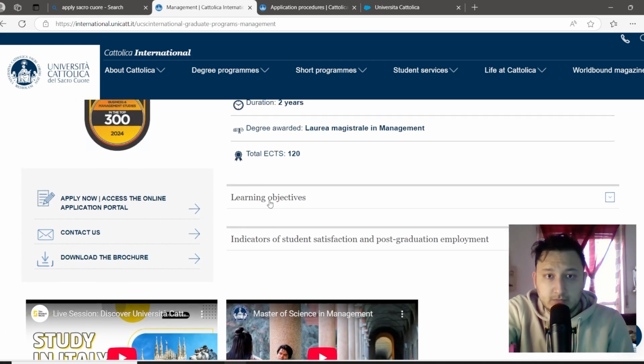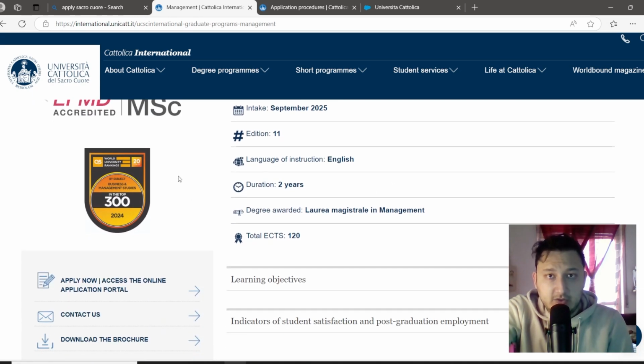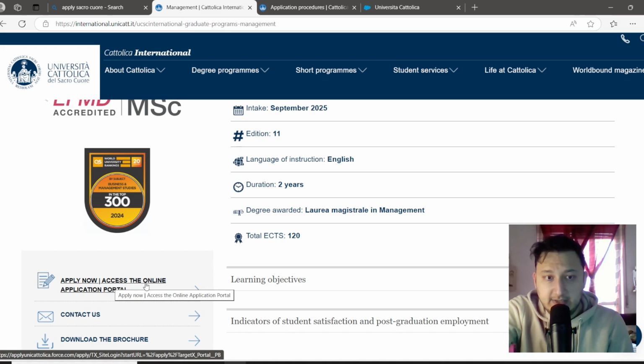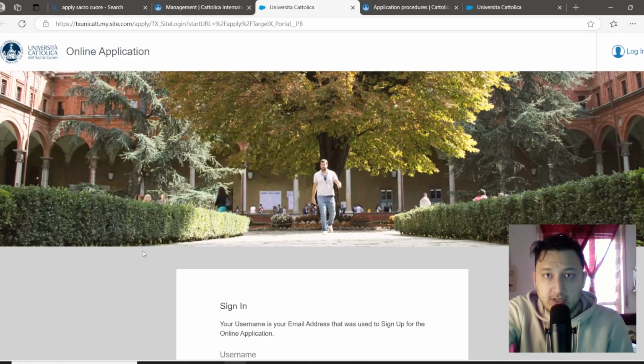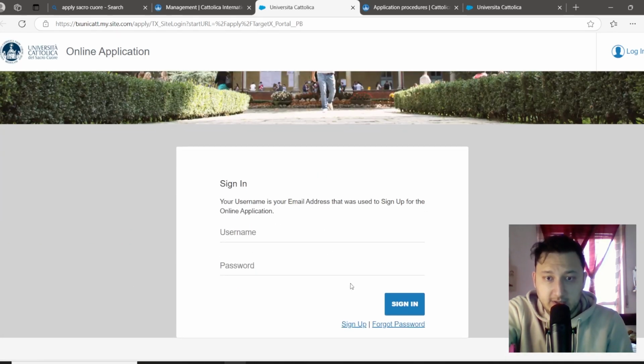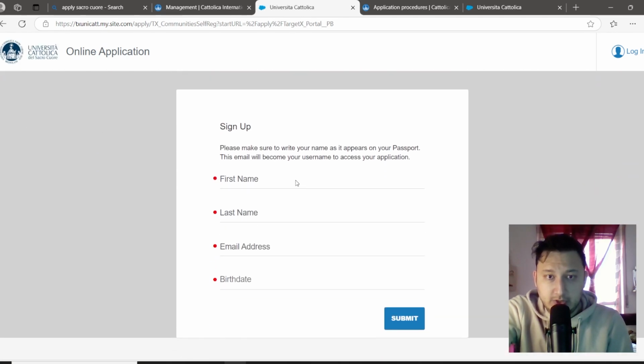So for applying in this field or other fields, you should select apply now, access the online application portal and sign up. After coming to here, click on sign up. You should write your name, your last name and your email address and birth date.